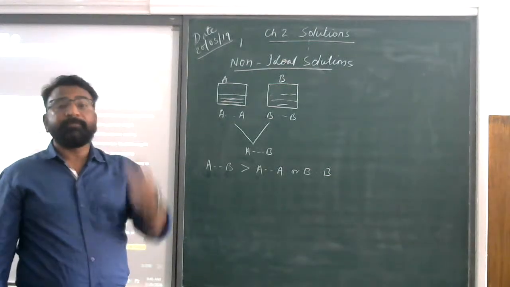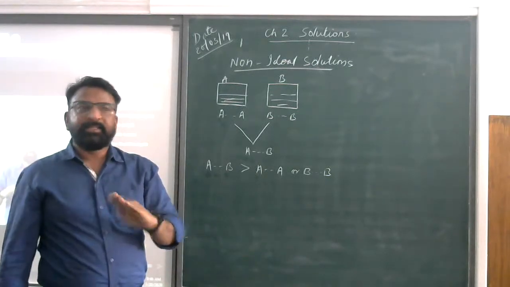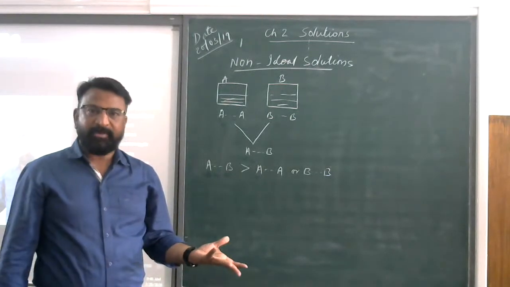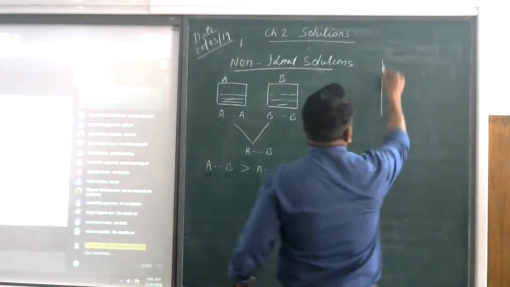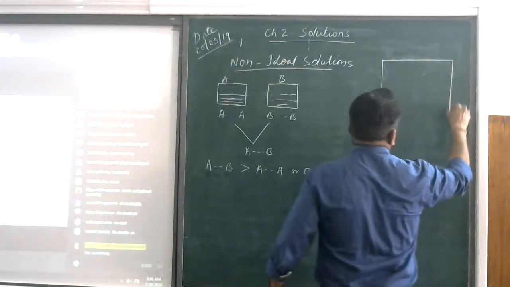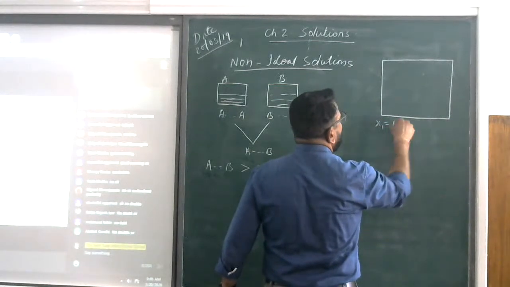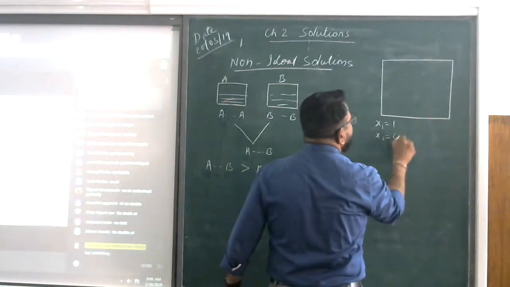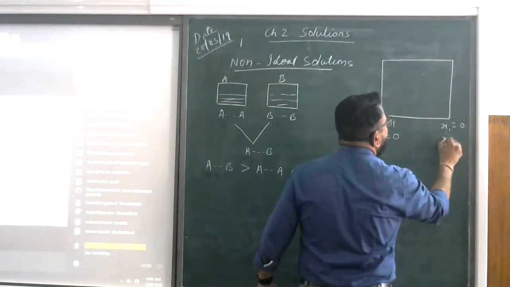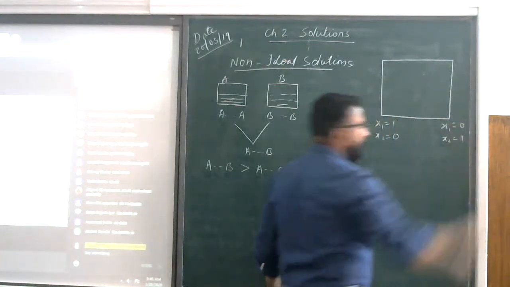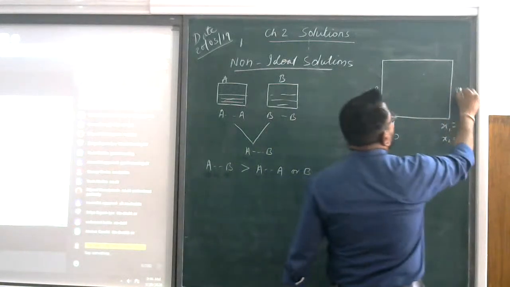Is it fine? So if at a particular temperature the vapors produced are very less, then what will happen to the Raoult's law graph? Yesterday I made one graph here. So this is the graph, and yesterday I had taken x1 as 1 and x2 equal to 0, and here x1 was equal to 0 and x2 is equal to 1. This was the mole fraction, and this is the vapor pressure.